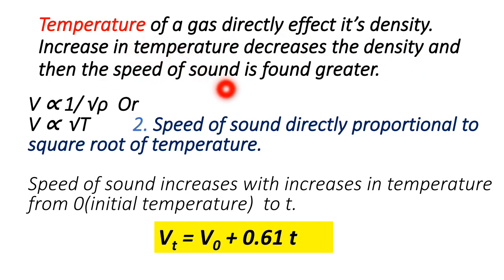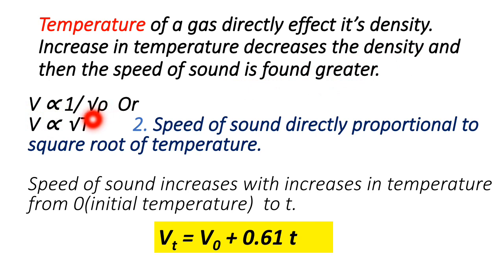I will read this line once again: the temperature of the gas inversely affects the density. An increase in temperature decreases the density of the gas, and the speed of sound is found greater with a lesser density. From the previous part, we know that V is inversely proportional to the square root of density.